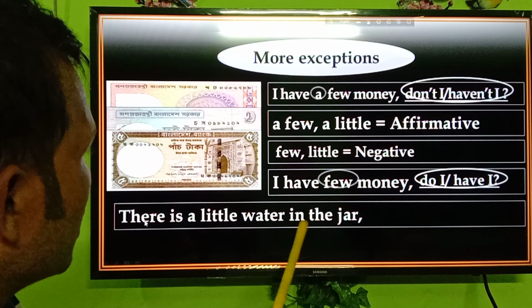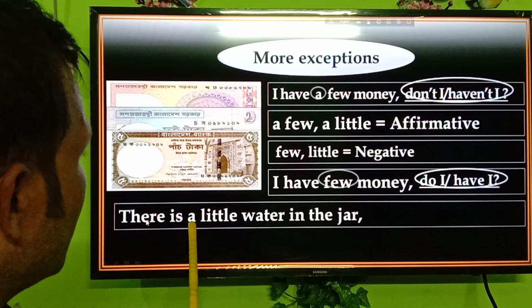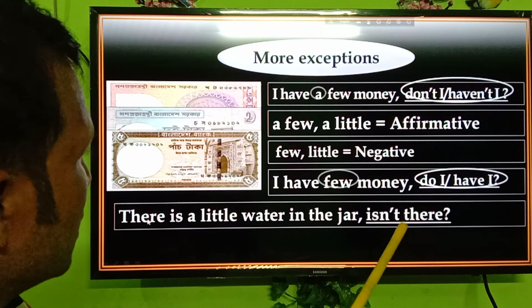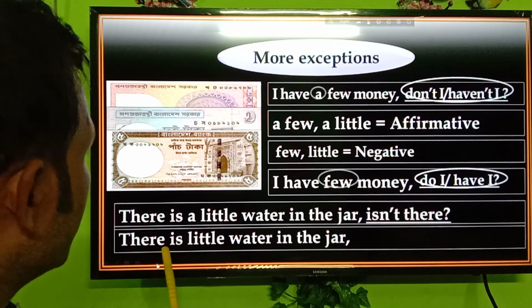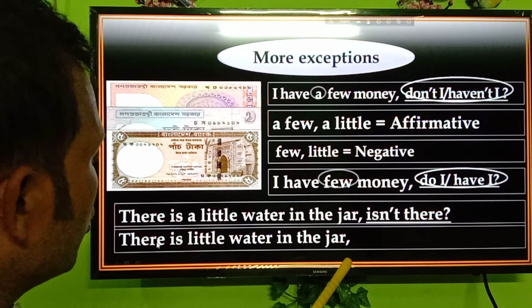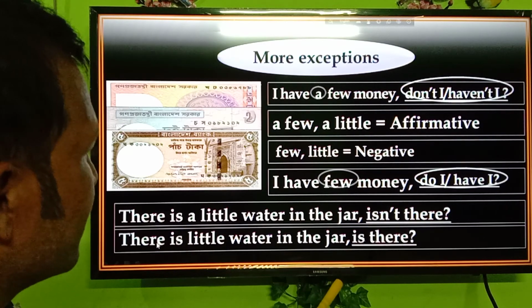There is a little water in the jar. As a little is used here, the answer will be negative statement. Isn't there? There is little water. There is no a here, so answer will be positive statement: is there.